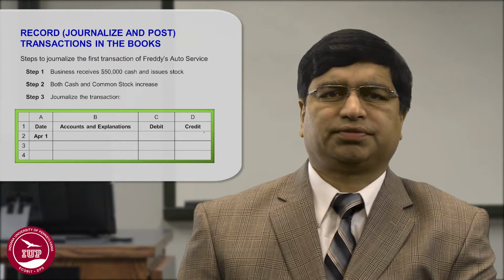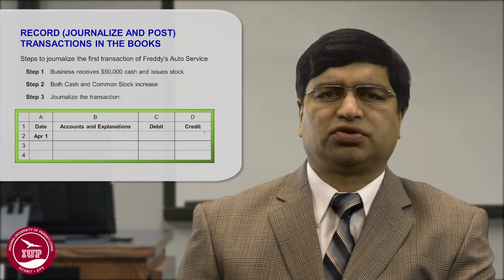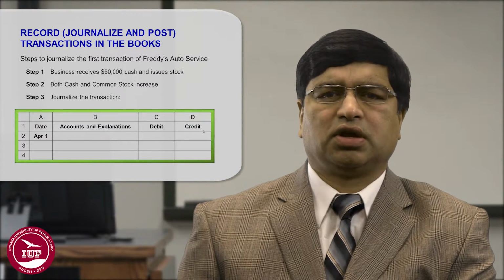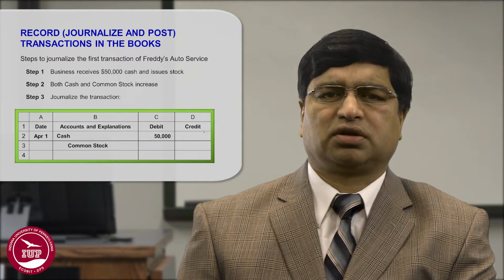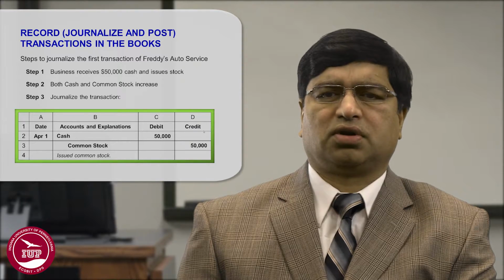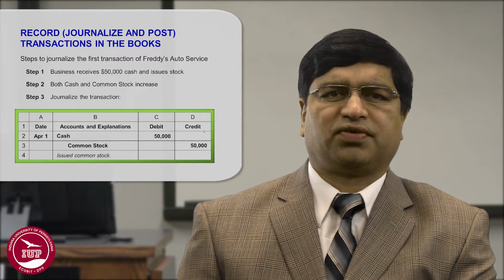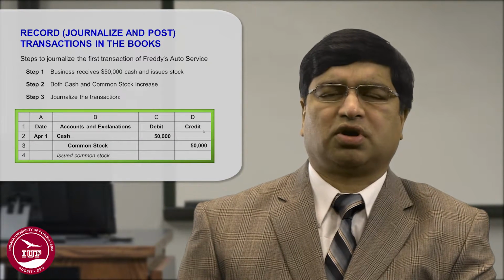So for example, a business received 50,000 cash and issued stock. Both cash and common stock will increase. So cash is an asset, it is debited. Common stock is part of the stockholders' equity, it is increasing, it is credited. So on April 1st, you made the entry, cash debited to common stock for issuing the common stock.